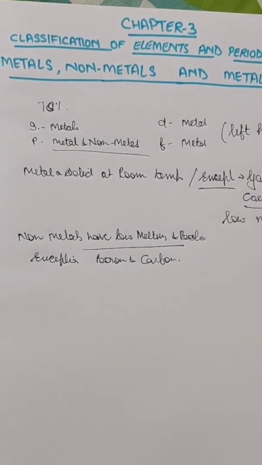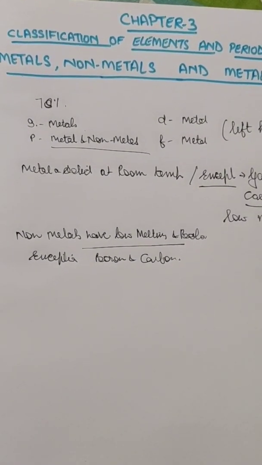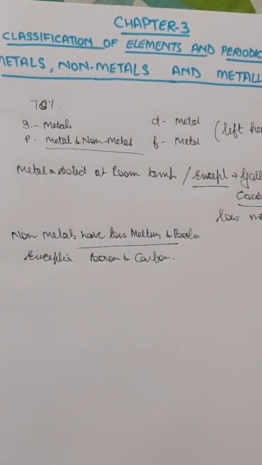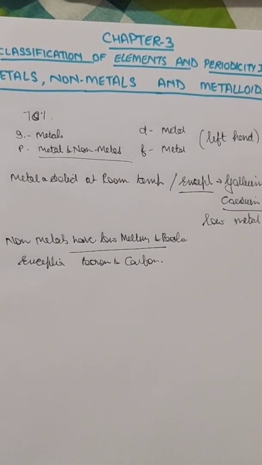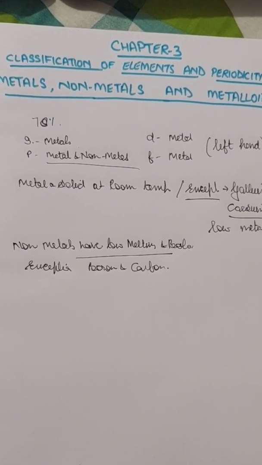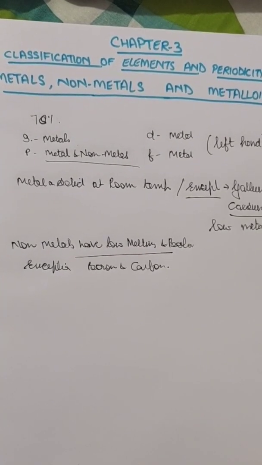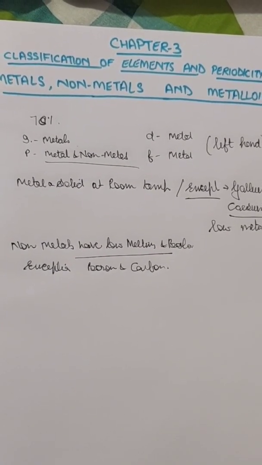Okay, so they are the exceptions. The only liquid nonmetal is bromine. Generally nonmetals are all of them gaseous, but bromine is liquid. Most non-metals are brittle, and they are not malleable nor ductile.